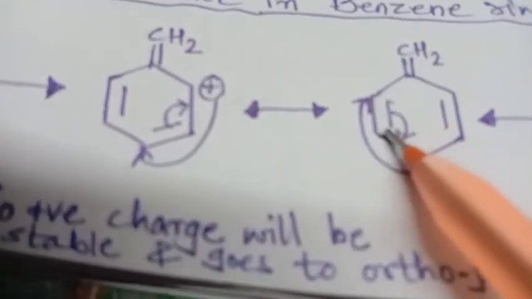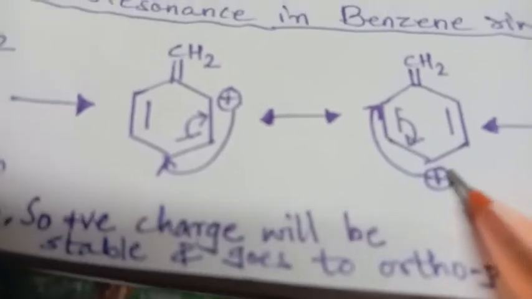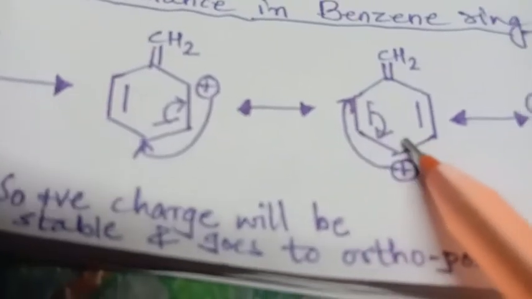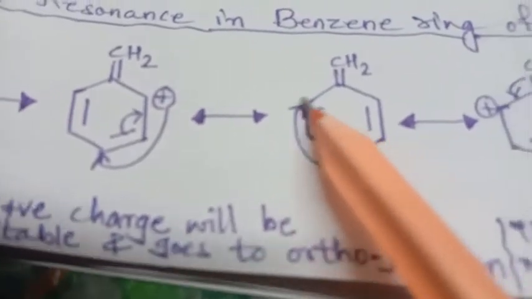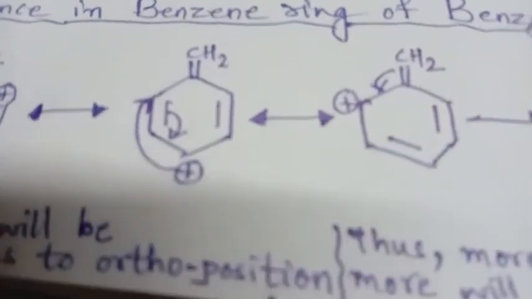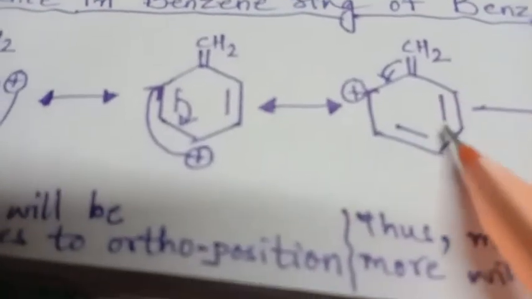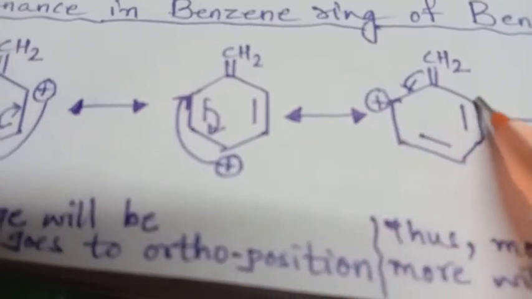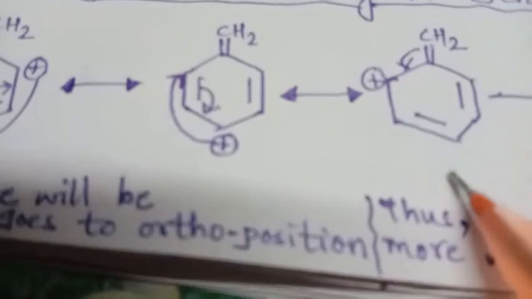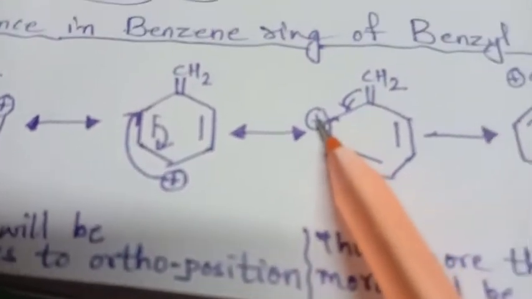So here there won't be any charge. It will go over here and this shift will come here and here will be the positive charge. Clear? So now what happened? There is no bond shifting position left, and the positive charge has gone to ortho, para, and again it has attained the ortho position.